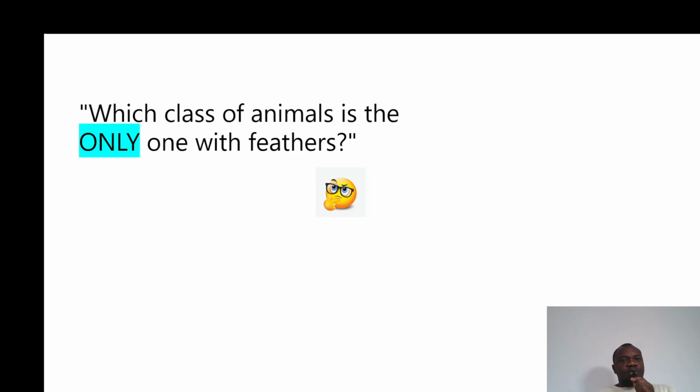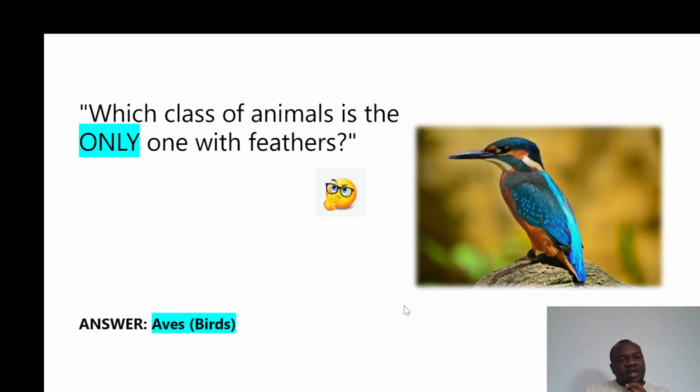Which class of animals is the only one with feathers? So we have different animals you see almost every time of the year, they fly around and they have feathers. Which animals can you think of that possess these characteristics? Yeah, without any reasonable doubt, the answer is aves. So aves are birds of different kinds.